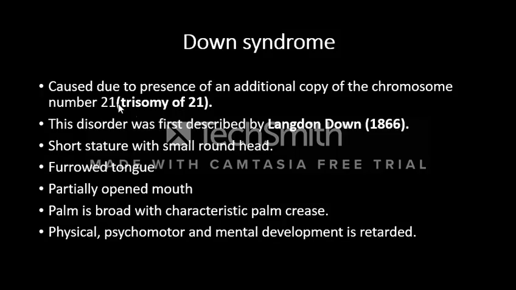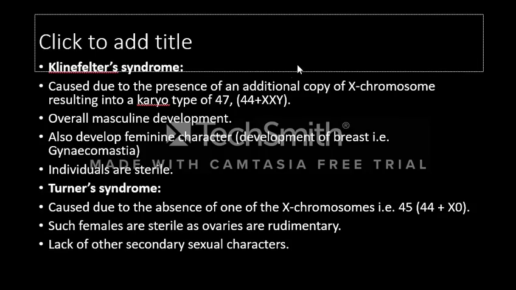Down syndrome is a trisomy, 2n plus 1. This disorder was discovered by Langdon Down. Short stature with a small round head, furrowed tongue, and partially open mouth are observed. The palm is broad with a characteristic palm crease. Physical, psychomotor and mental development is retarded.